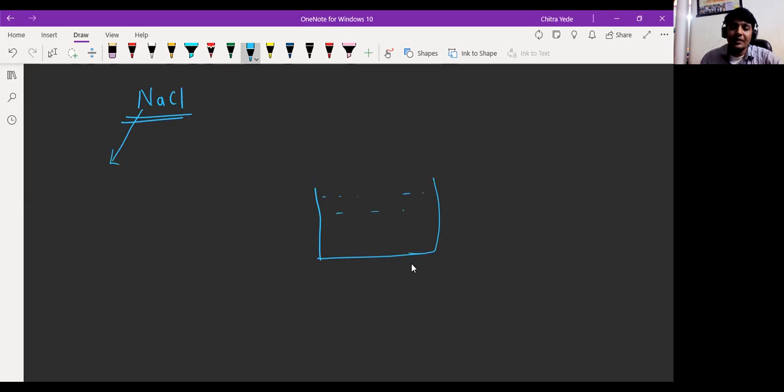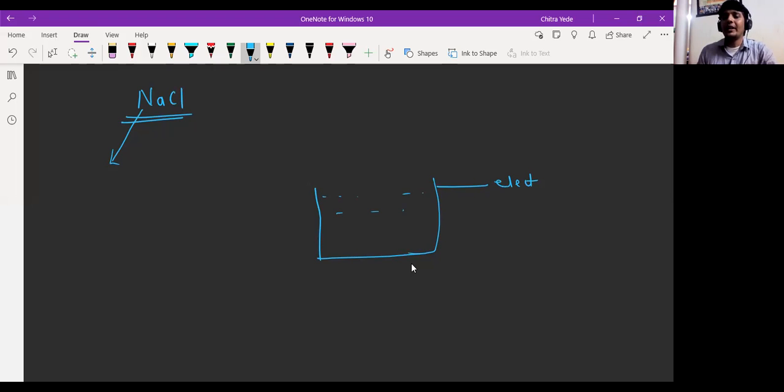Sir, can you explain what that tank is called? It is used for electrolysis. Yes, so I'm labeling it also. Wait a second. It is the electrolytic tank. Beta, let me explain first. After completion of the explanation, you have to ask questions. Understood? Let me explain electrometallurgy first, and then if you have any doubt, you can ask me. Okay.